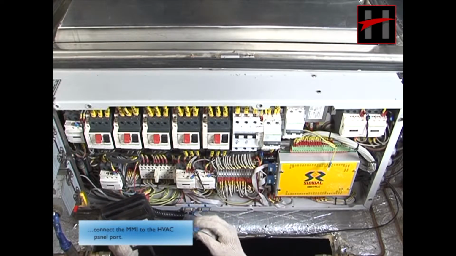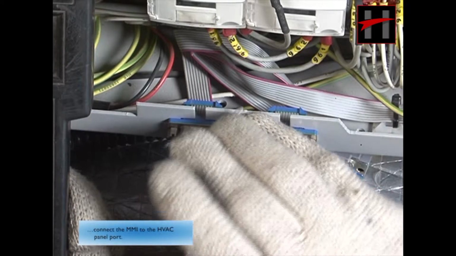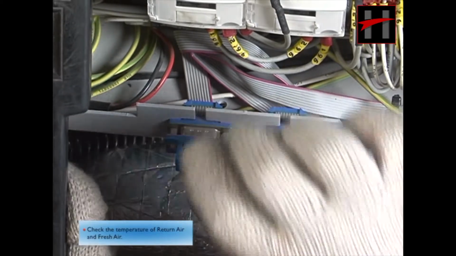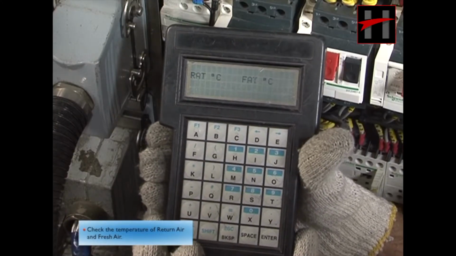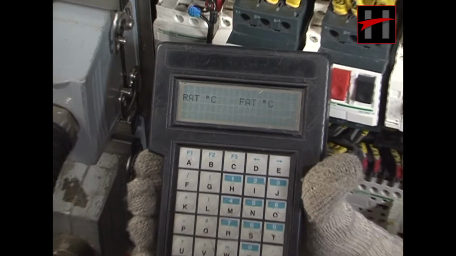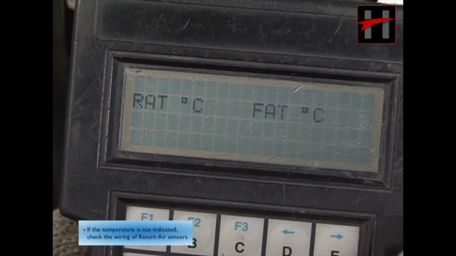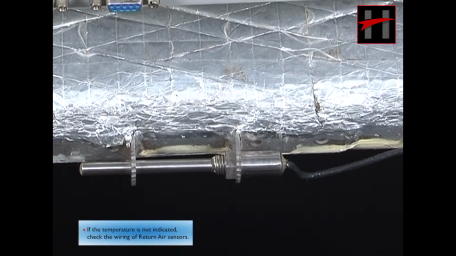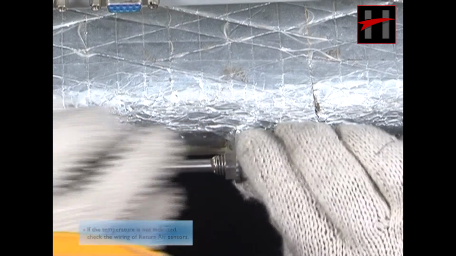connect the MMI to the HVAC panel port. Check the temperature of return air and fresh air. If the temperature is not indicated, check the wiring of the return air sensor and the fresh air sensor.